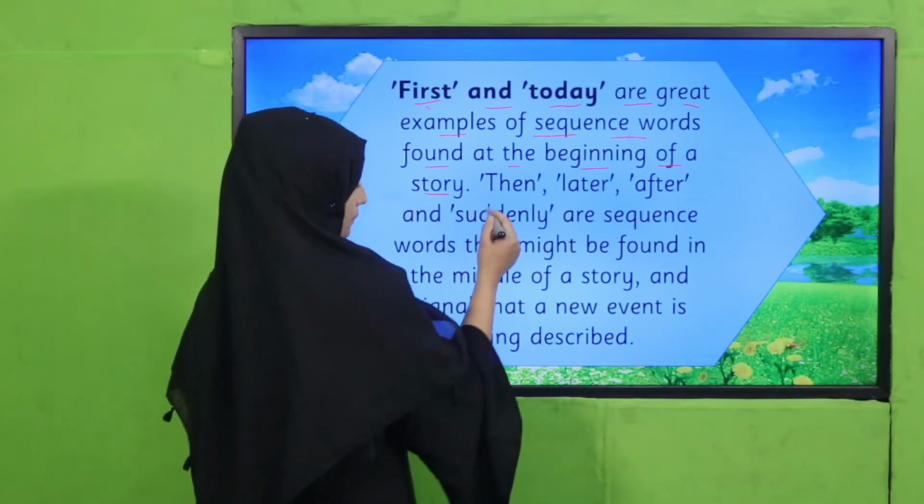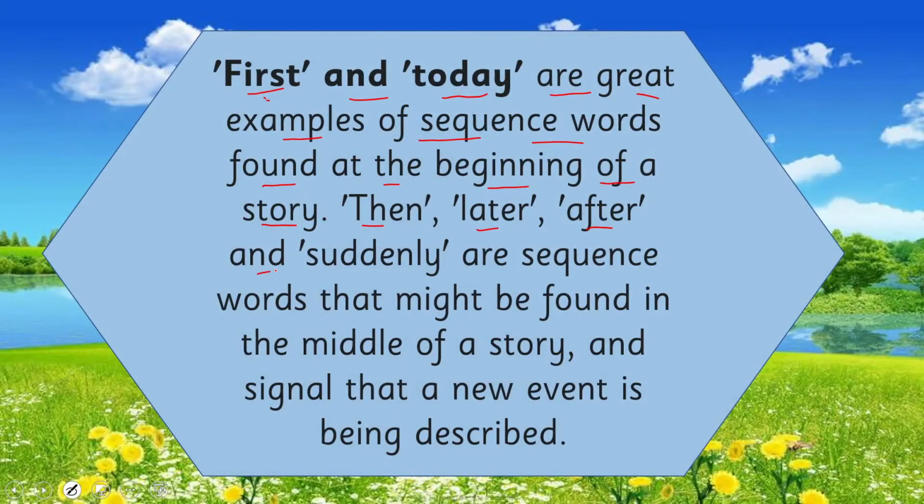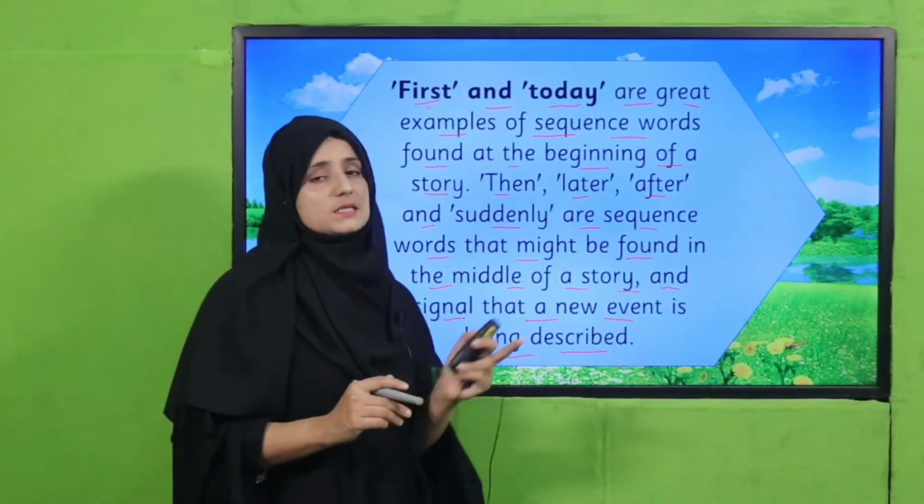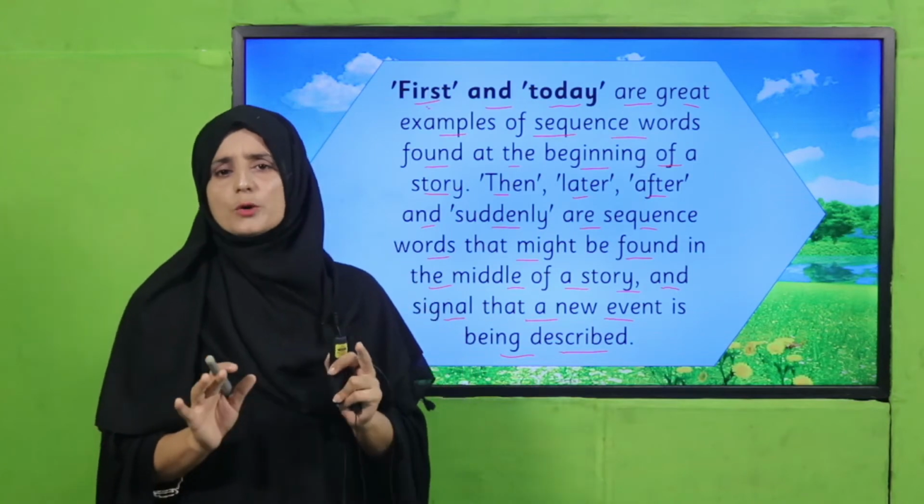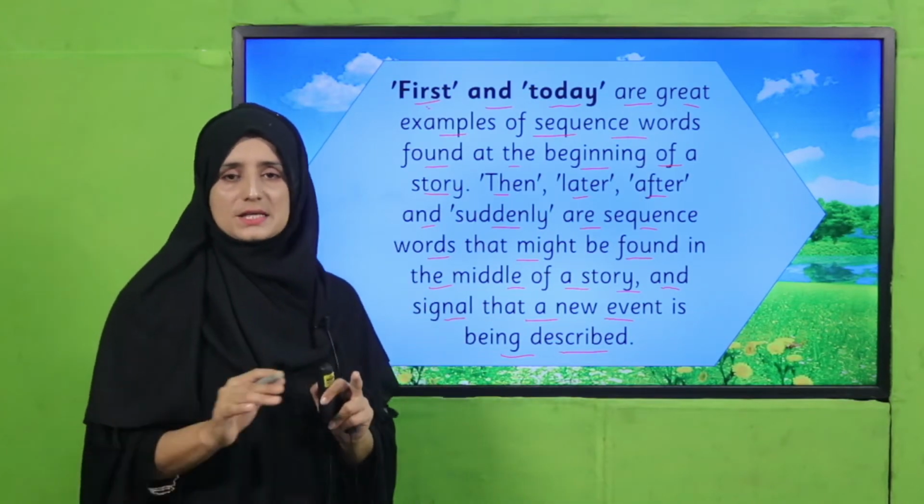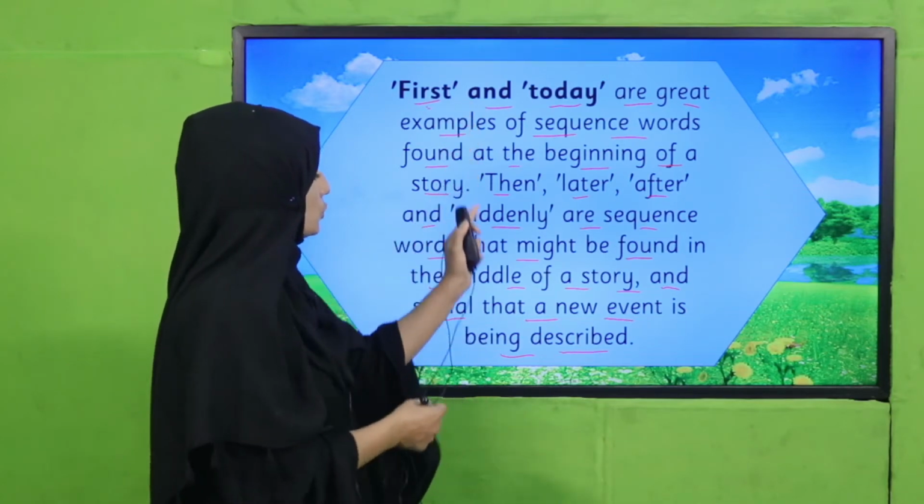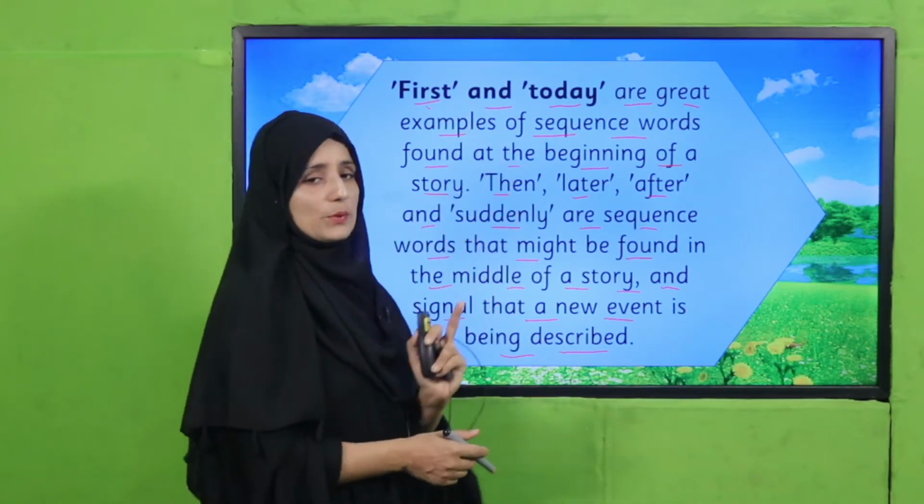Next, then, later, after, and suddenly are sequence words that might be found in the middle of a story and signal that a new event is being described. So these words: then, later, after, and suddenly. My dear students, while reading a text or a passage, you can judge that we mostly meet such types of words.